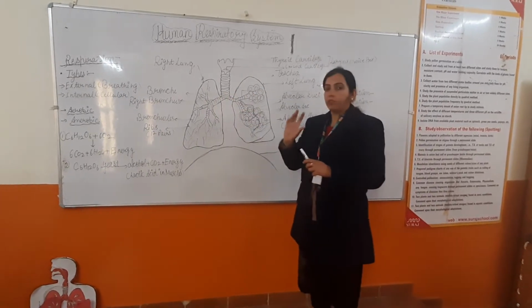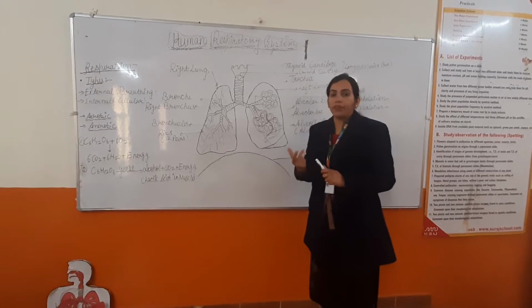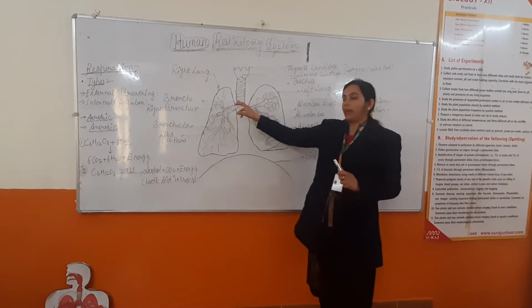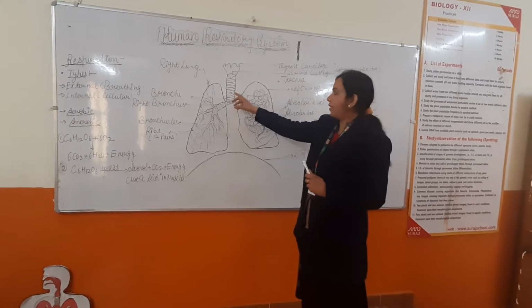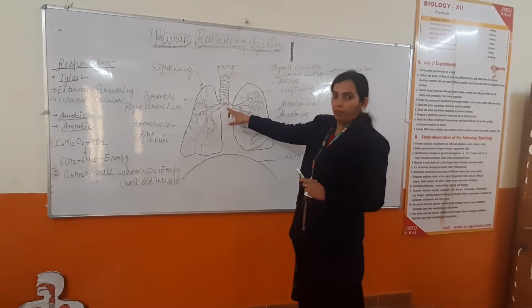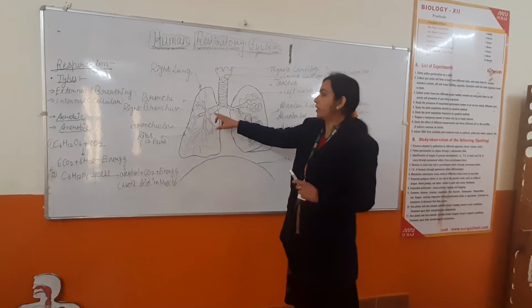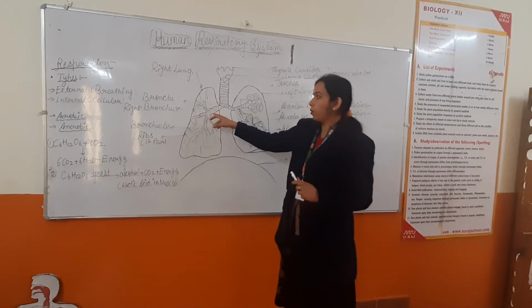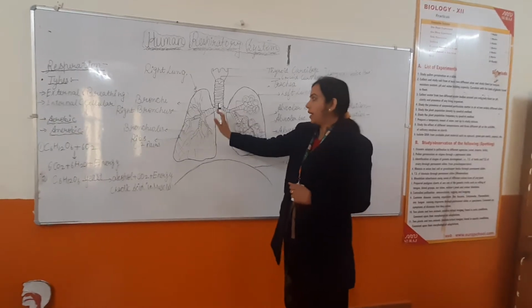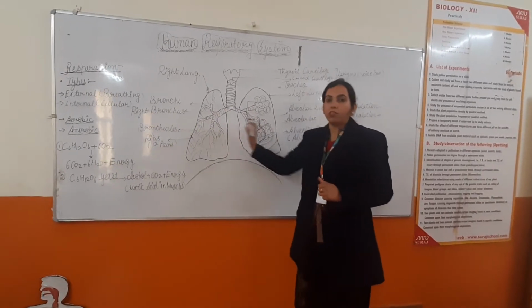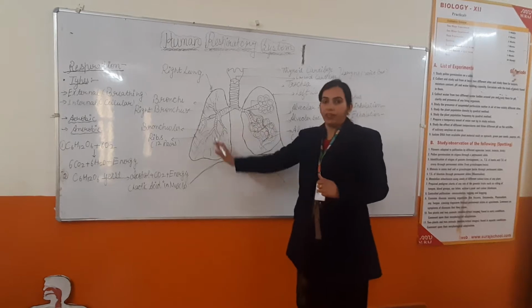After that, the air will enter into the trachea. The trachea is made up of cartilaginous circular rings which prevent the trachea from collapsing. From here, the oxygen-rich air will enter into the bronchi. Now the bronchi divide into two parts: this one is the right bronchus and this is the left bronchus. Like the heart, the lungs are also divided into left lung and right lung.